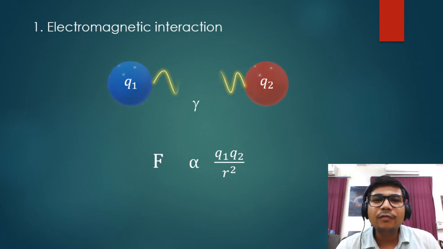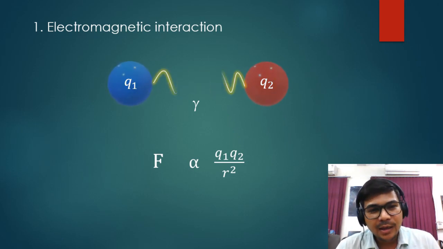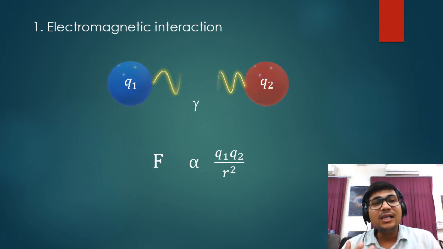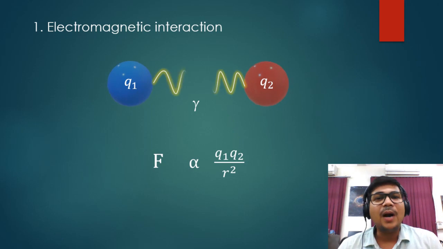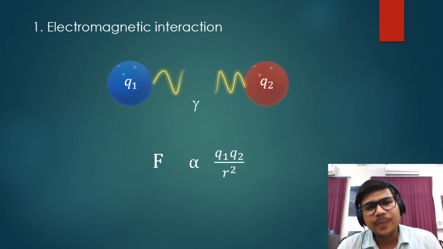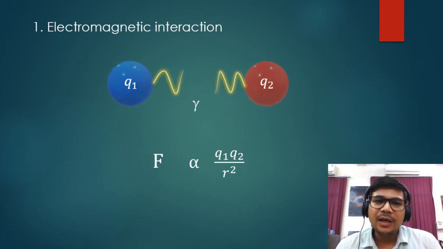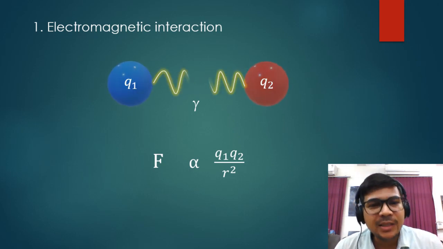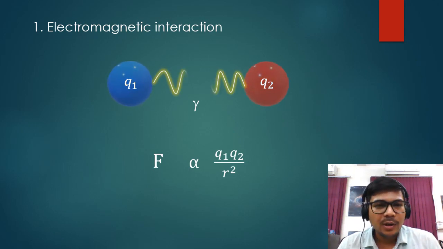The information of the electromagnetic interaction between the charged particles is carried by the photon. The particles which carry the information of the interaction are called messenger particles. These particles are bosons. Bosons can have spin 0, spin 1, spin 2, integer spin. So in electromagnetism, the messenger boson is the photon.